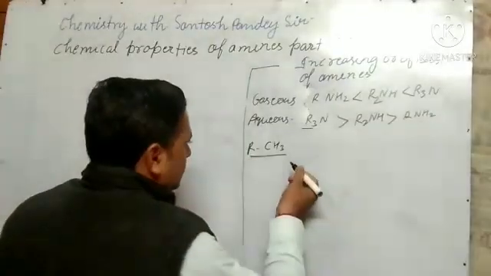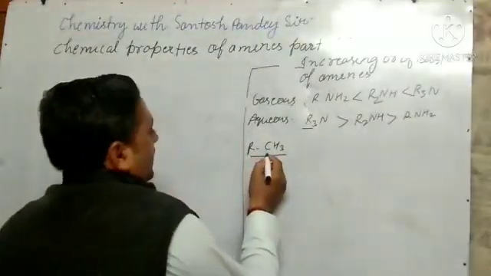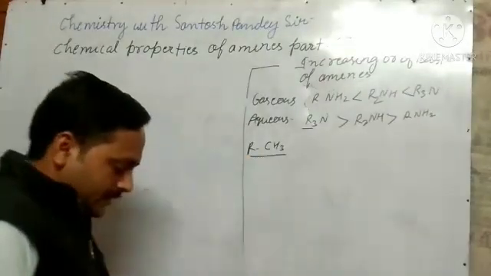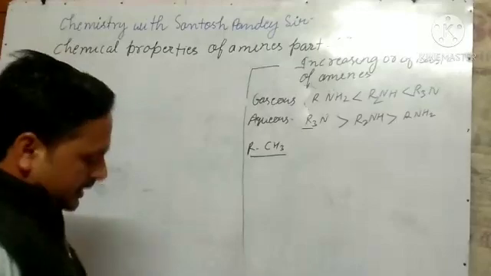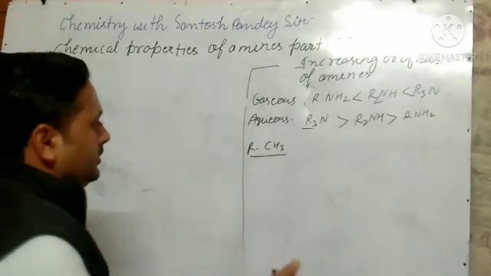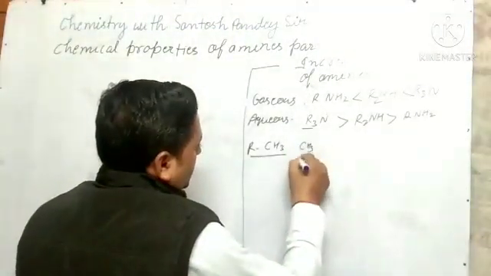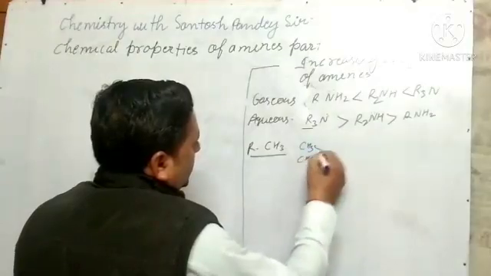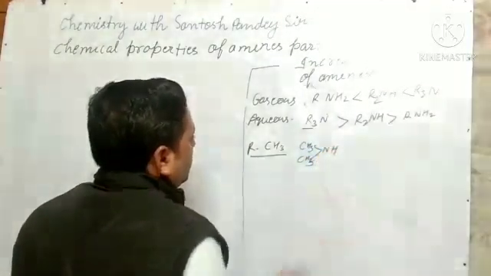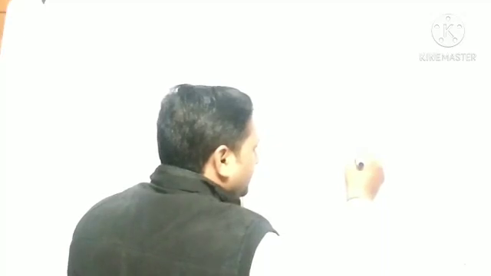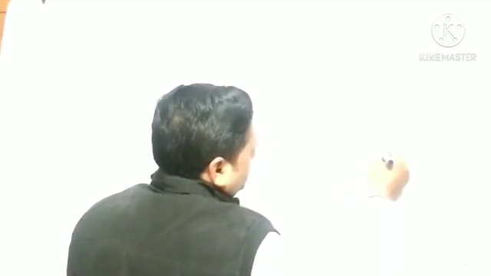For methyl group in place of R, the order is secondary, then primary, then tertiary.